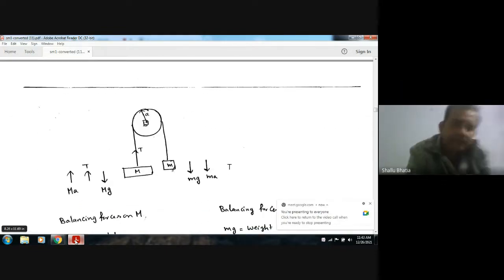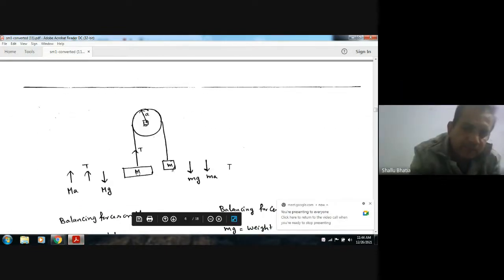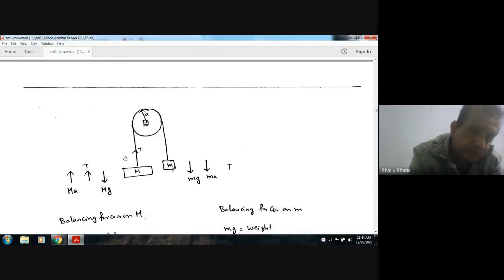Then as this capital mass is more than this small mass, this block will move downward. So the forces acting on this block are Mg downward, T upward, and Ma is the inertia force acting upward.